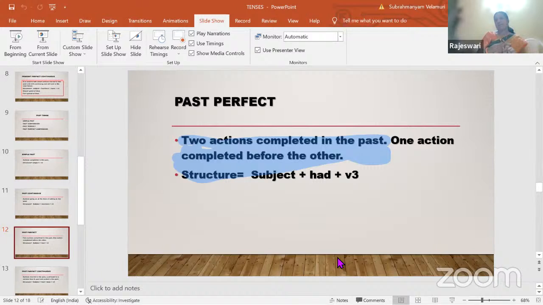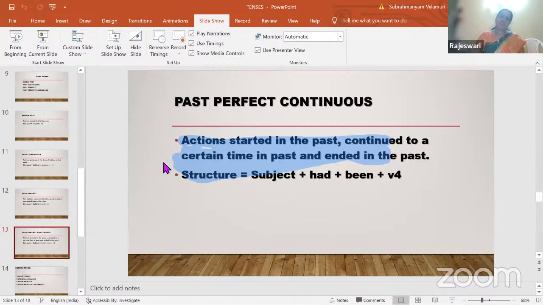By the time I reached the station, the train had left. The train had left. So my coming to the station took place later. The leaving of the train took place first. So the first action will be in past perfect. The second action will be in simple past. So with two actions, both completed, with no continuation, whichever action completes first will be in past perfect. The later action will be in simple past.